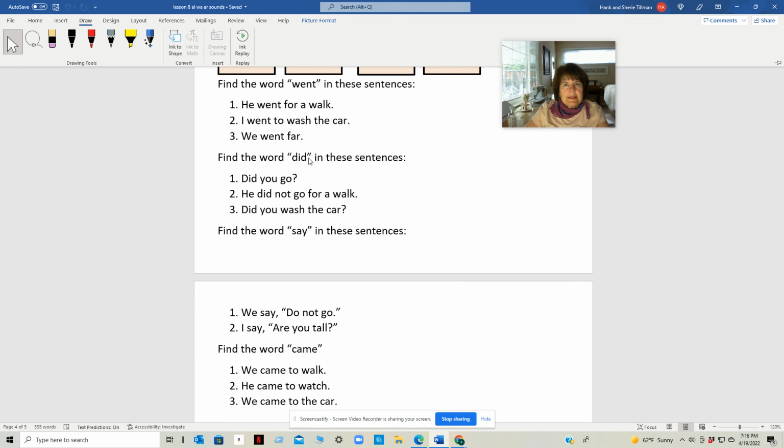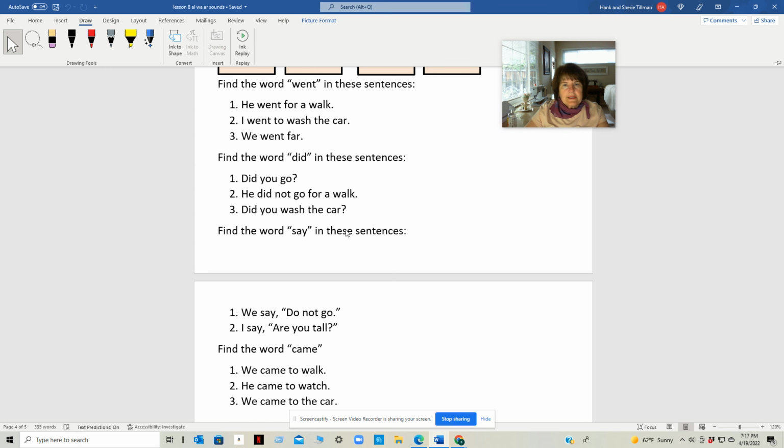Let's find the word did in these sentences. Number 1, here's did. Did you go? And number 2, he did not go for a walk. And here's did. And 3, did you wash the car?